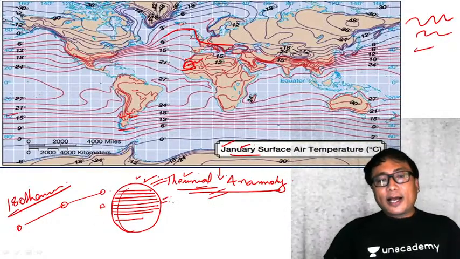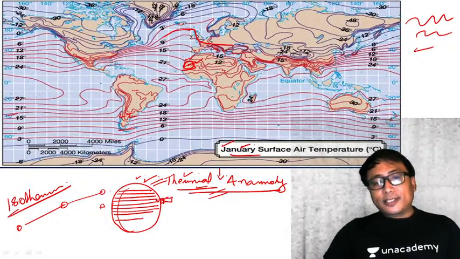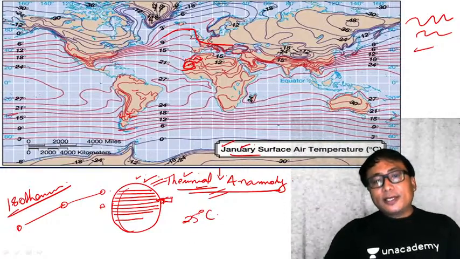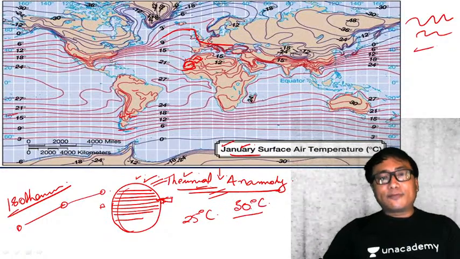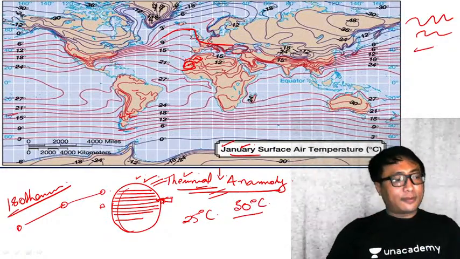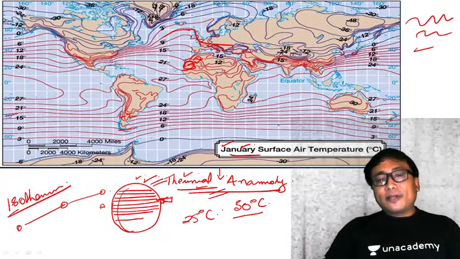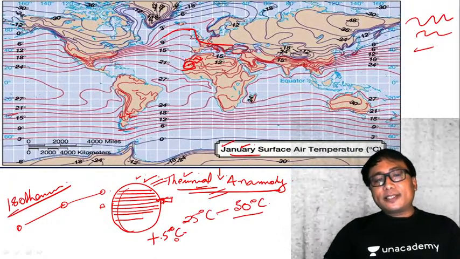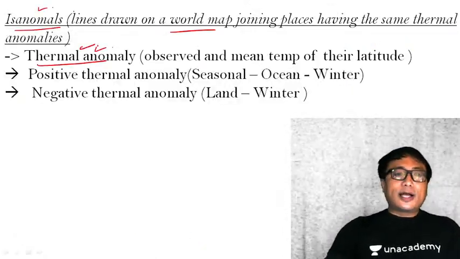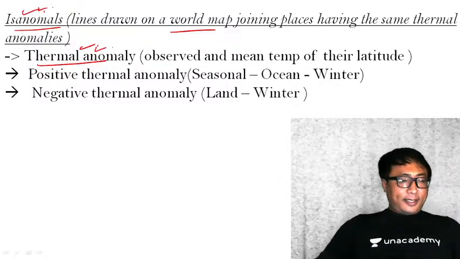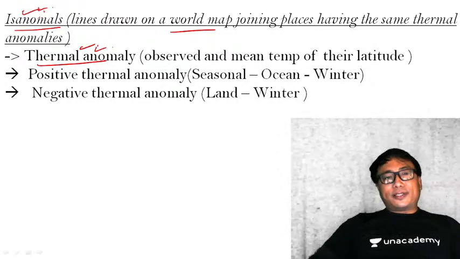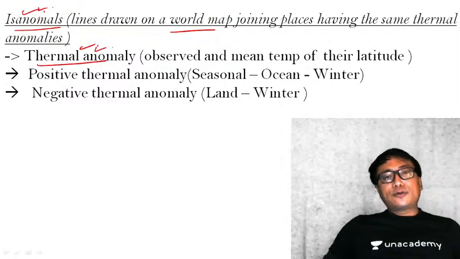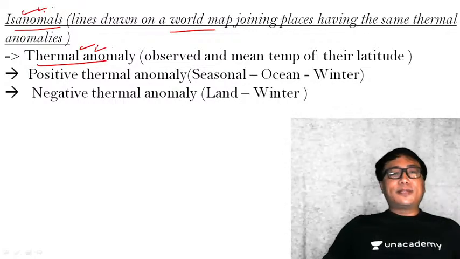Say for example, as per the mean temperature of this latitude, it should be 25 degrees centigrade. But in real, if you go and see, the temperature is, say, 30 degrees centigrade for this particular location in this latitude, which means you have a thermal anomaly of 5 degrees centigrade plus. Now the line joining places having the same thermal anomaly is known as isonomals. Clear? Any doubt? The term is important. Thermal anomaly is important. Isonomals is important. Isonomals is a line drawn on a world map joining places having the same thermal anomaly.